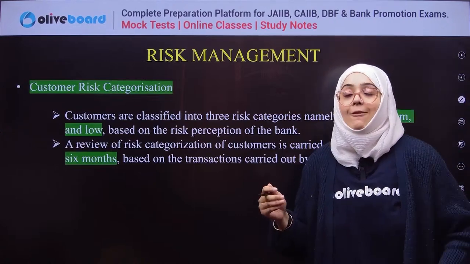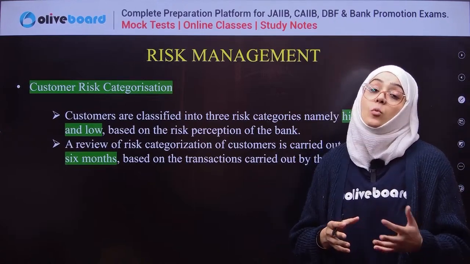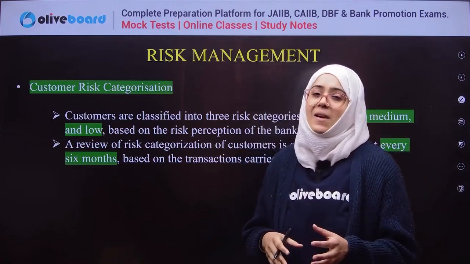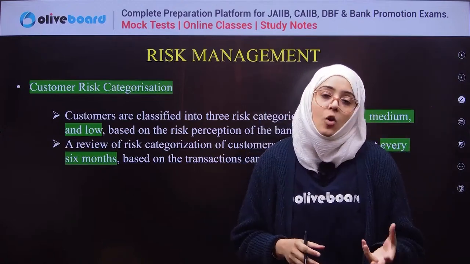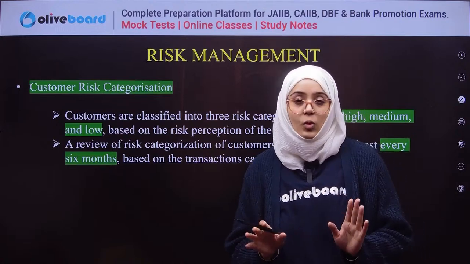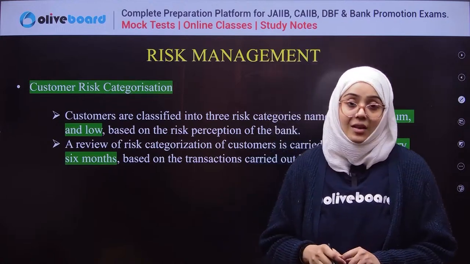For example, if you are a customer dealing more and more in cash, like jewelers, you are a high risk customer. If you are an employee, normally receiving salary on every first and everything is good, then you are a low risk customer.